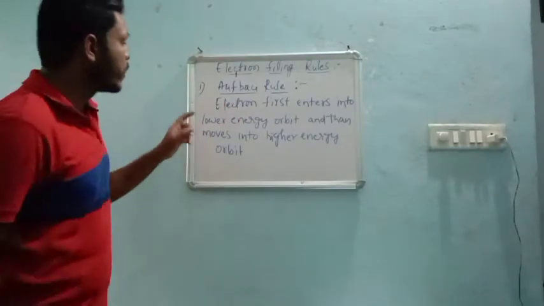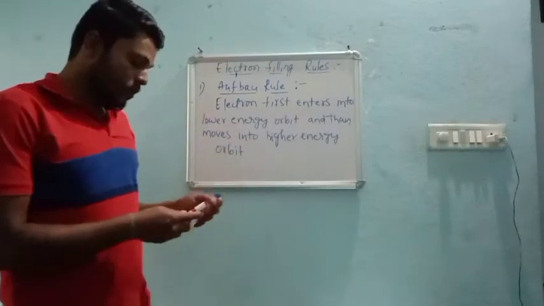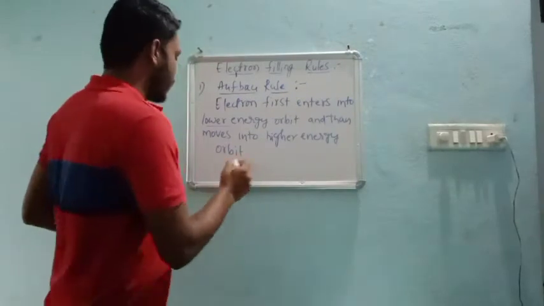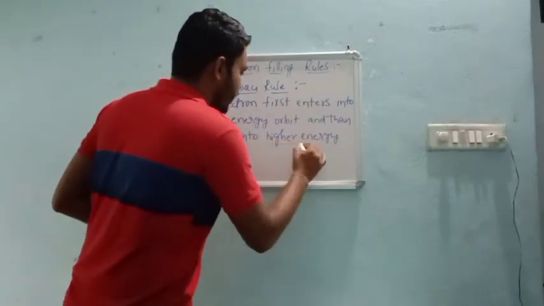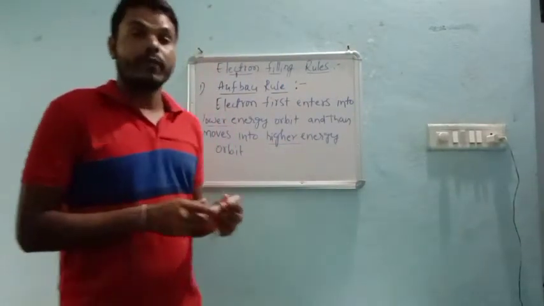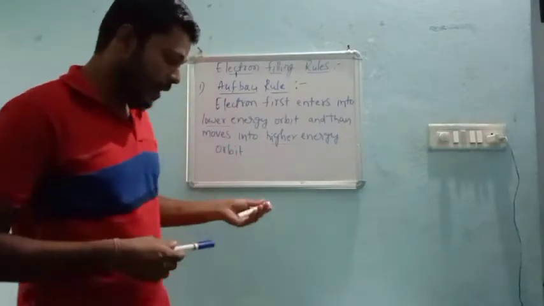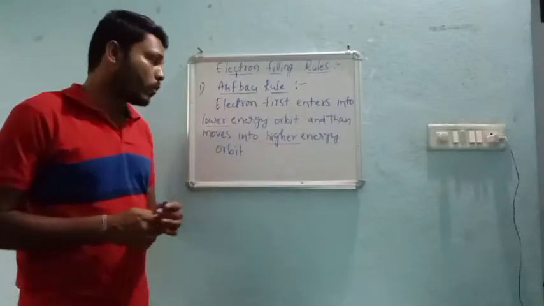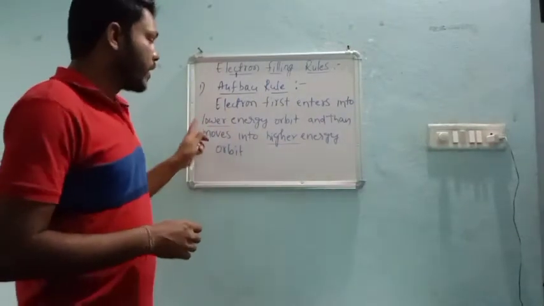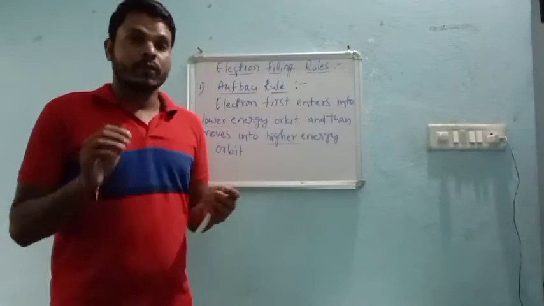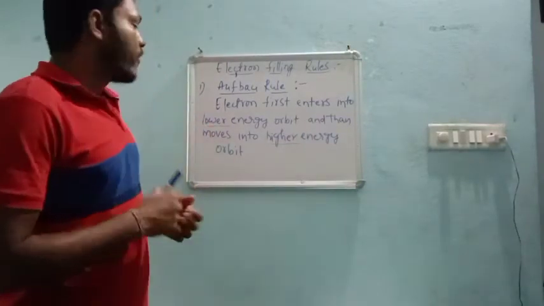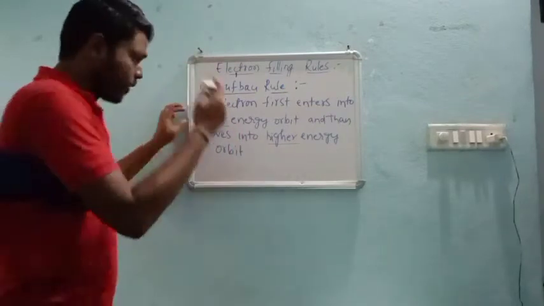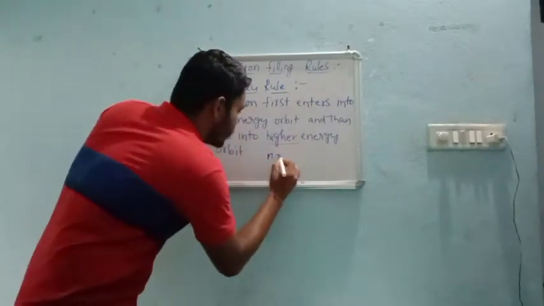So that means according to this rule, the electron first enters into the lower energy orbit and then the electron moves into the higher energy orbit. And we had a little bit of discussion about how to identify lower and higher energy orbits. To identify those, we came across the energy levels.